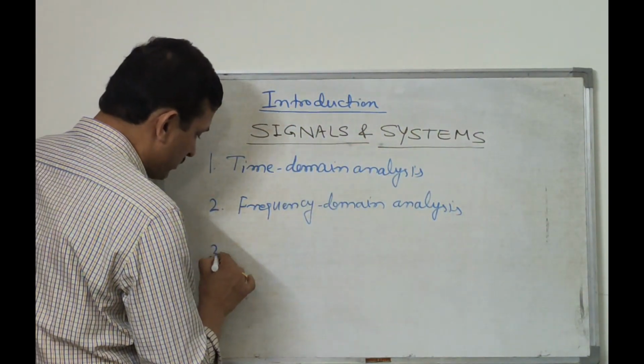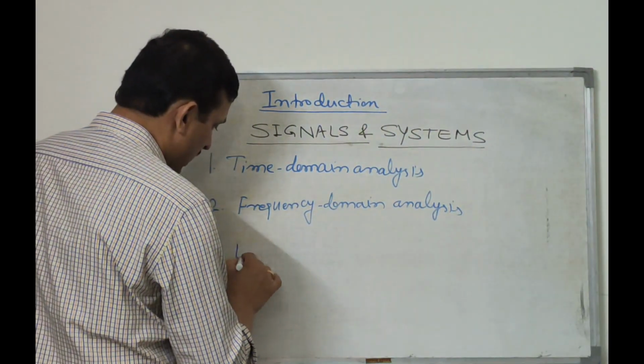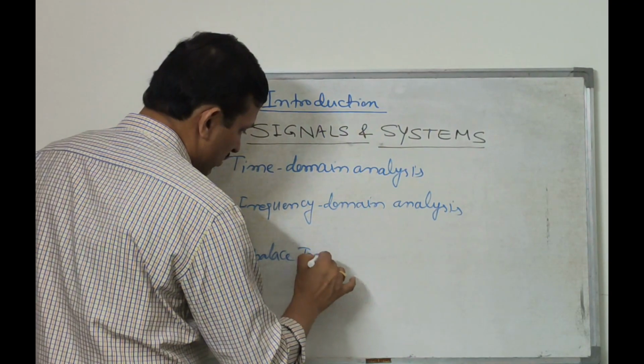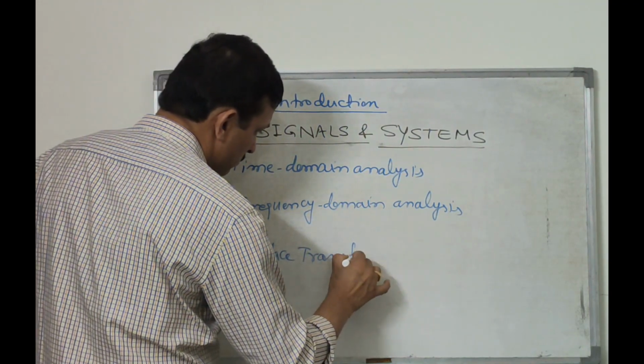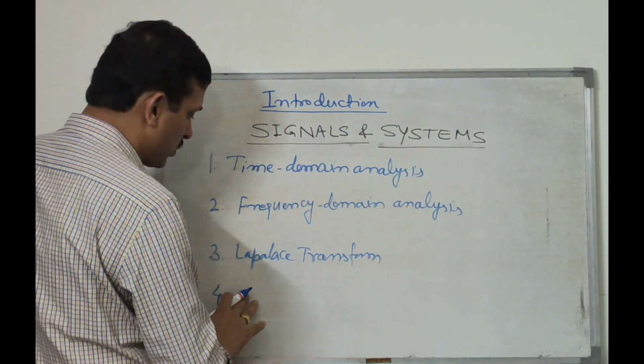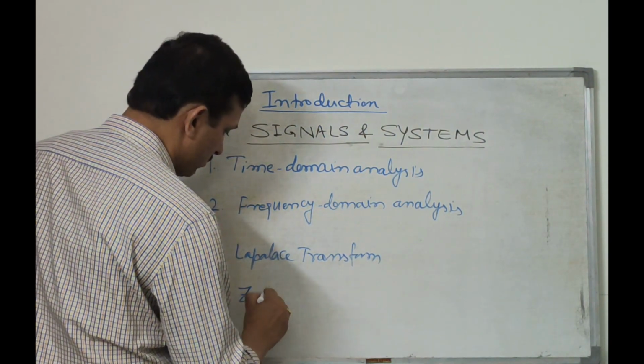The third topic of the course is Laplace transform. The fourth unit of the course is Z transform.